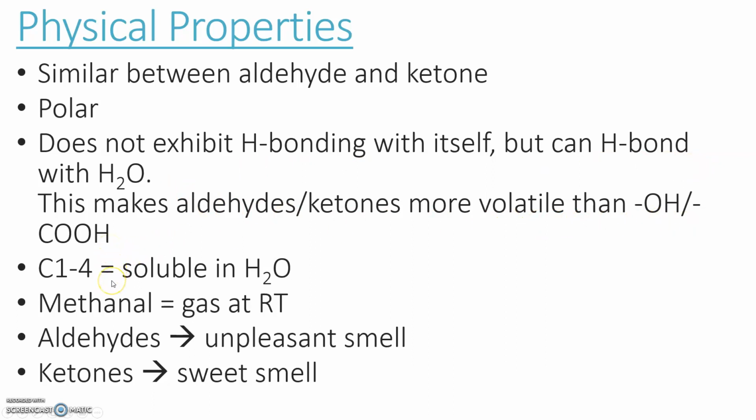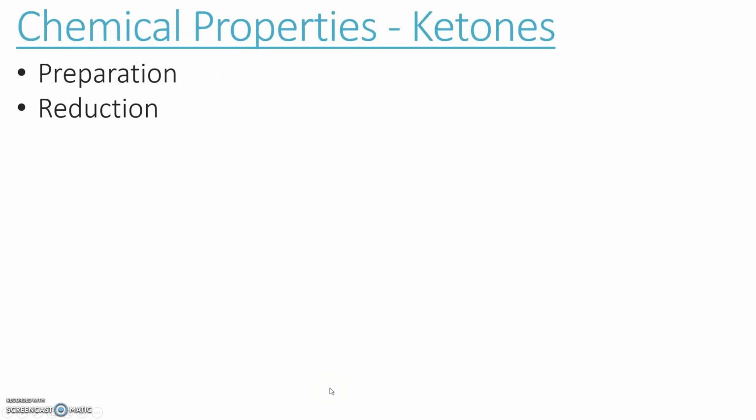Short chain ketones are soluble in water because they're considered polar. As the carbon chain gets longer, the non-polar part becomes more significant and outweighs the polar part, and they become insoluble in water. Ketones have a sweet smell. It's one way of distinguishing them.